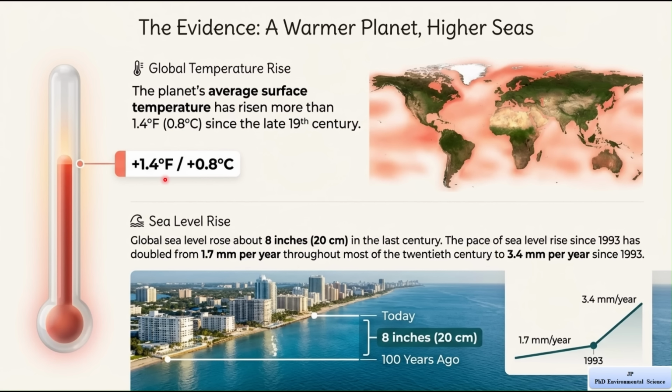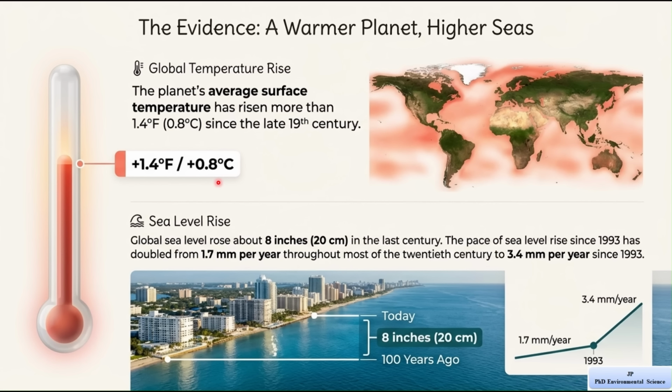The thermometer shown in the slide represents that the Earth is heating up. The world map with red areas shows that many parts of the Earth are experiencing higher temperatures. For example, places that were once cooler are now becoming warmer, and heat waves are becoming more common.